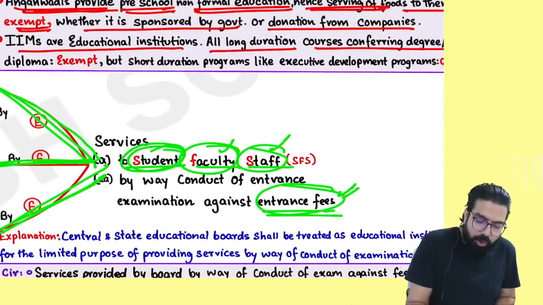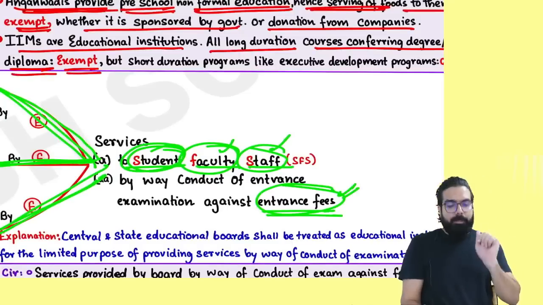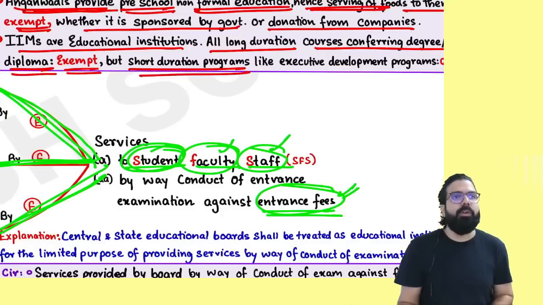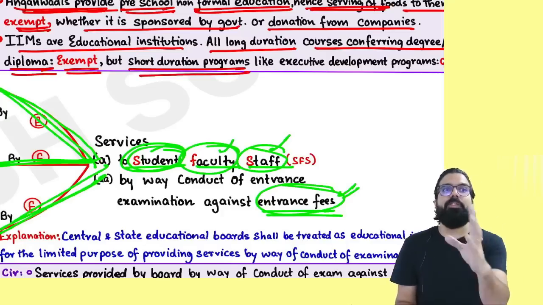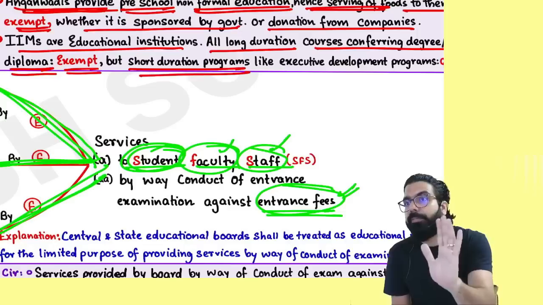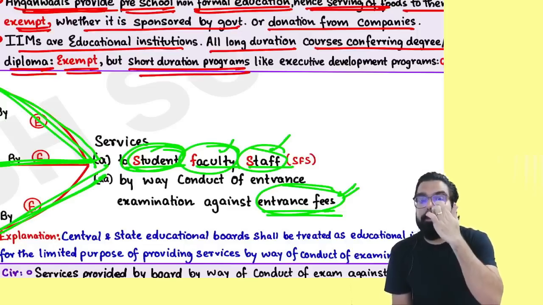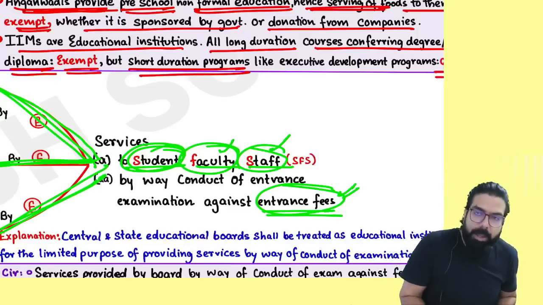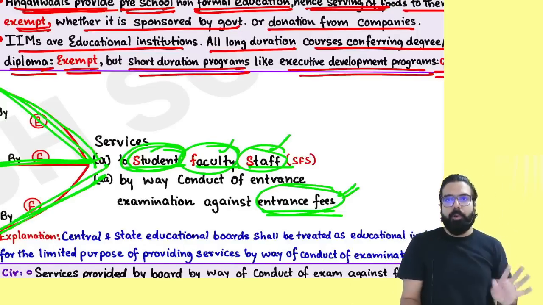All long duration courses which confer a degree or a diploma are always exempt. But the short term courses, for which they give a certificate that you have done a short term course with us, are not exempt. Those are always GST payable, like executive development program.